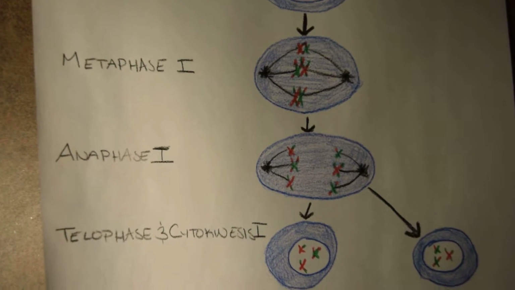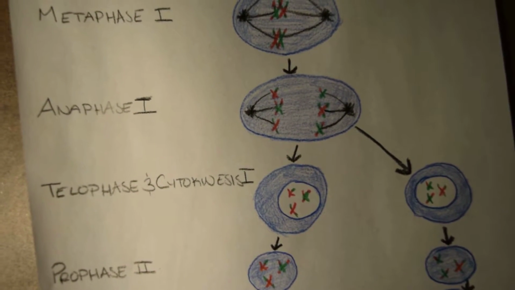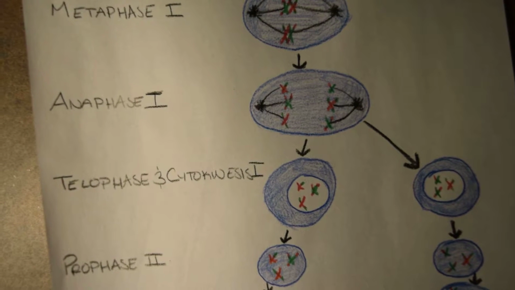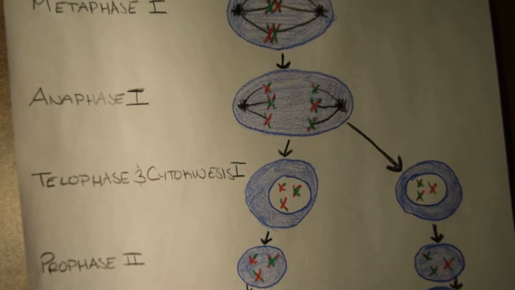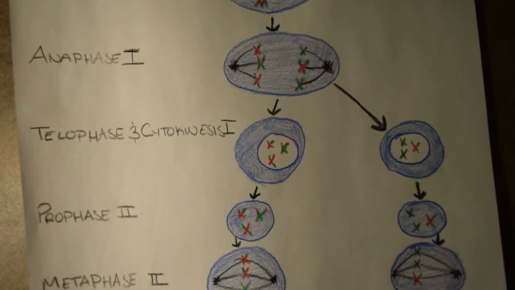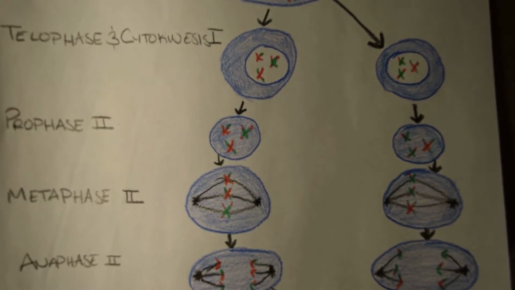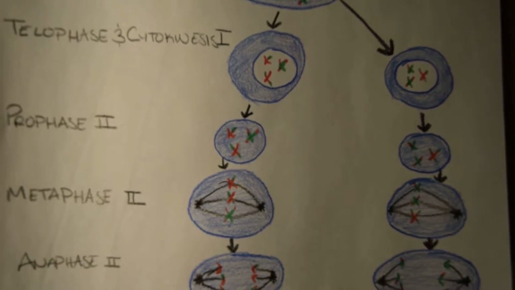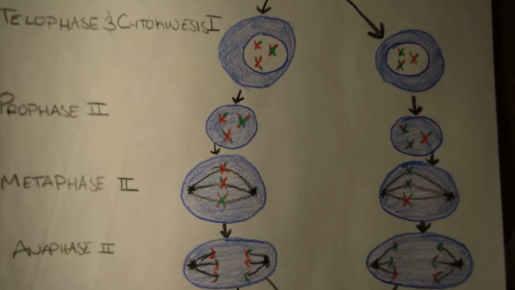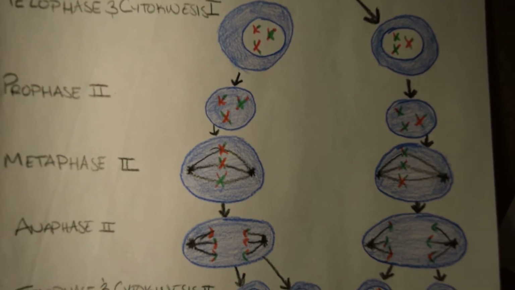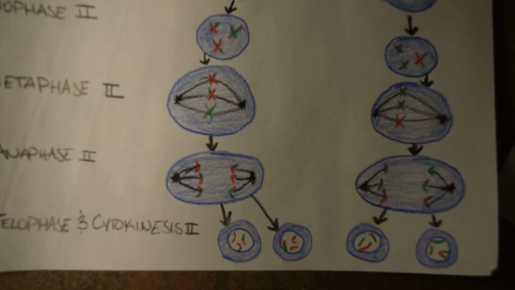Spindle fibers pull apart the chromosomes in anaphase 1, and in telophase and cytokinesis, they create two non-identical daughter cells. However, their ploidy state is still 2N. These two cells then undergo prophase 2, in which the nuclear envelope begins to break down. In metaphase 2, spindle fibers form and attach to either side of the now sister chromatids as they did in mitosis. In anaphase 2, telophase 2, and cytokinesis 2, the same process is followed as in mitosis.